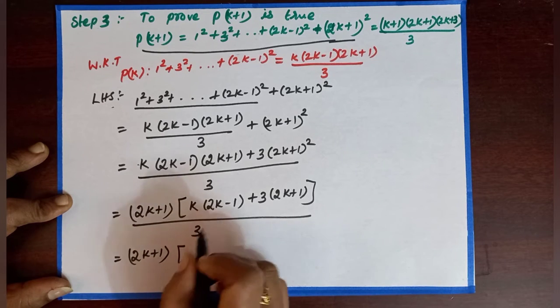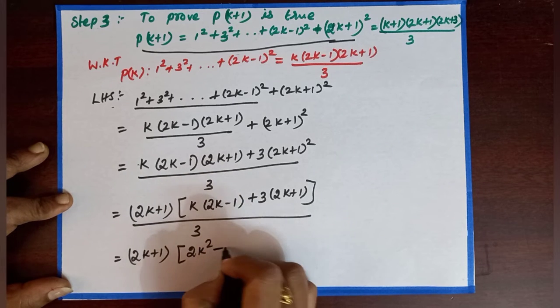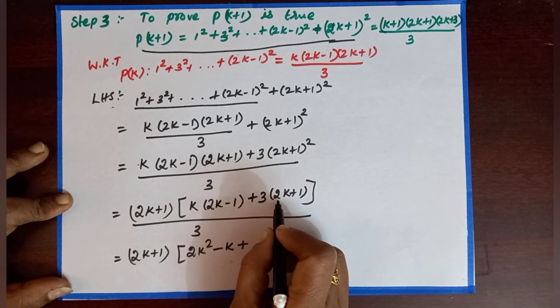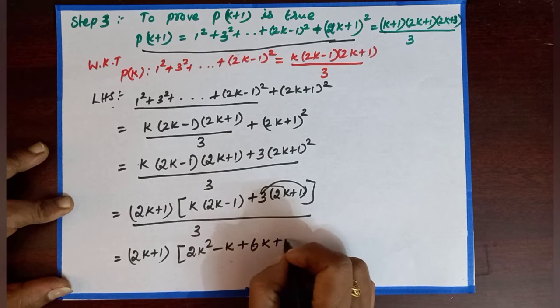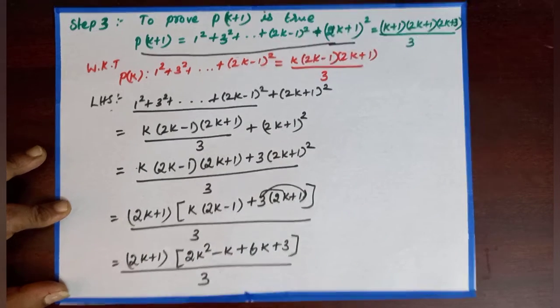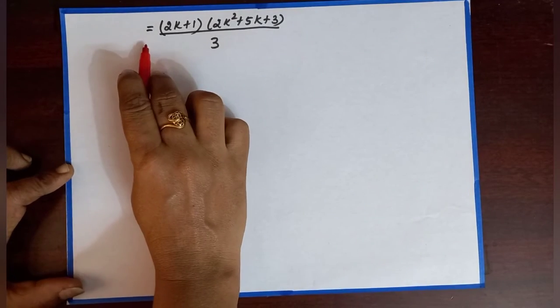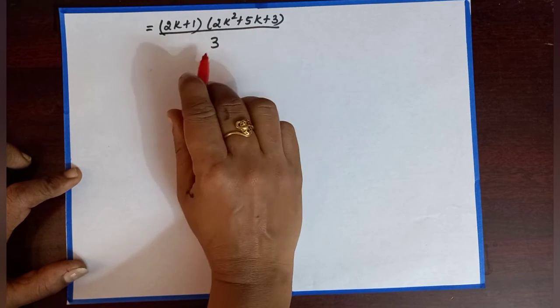Here k into 2k is 2k square, k into minus 1 is minus k, plus 3 2s are 6k, 3 into 1 is plus 3 by 3, which is equal to (2k plus 1) into (2k square plus 5k plus 3) by 3.